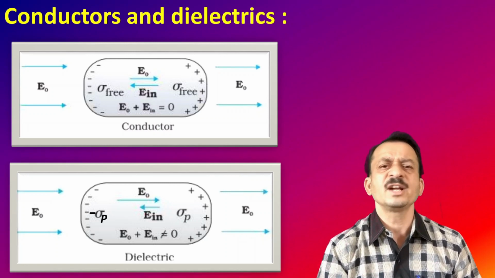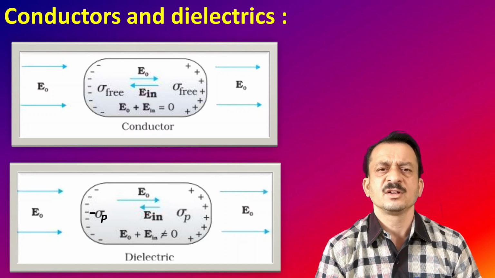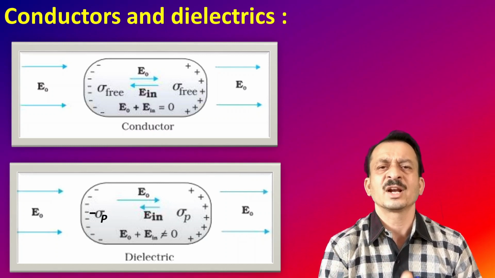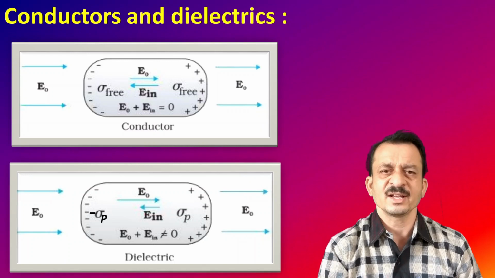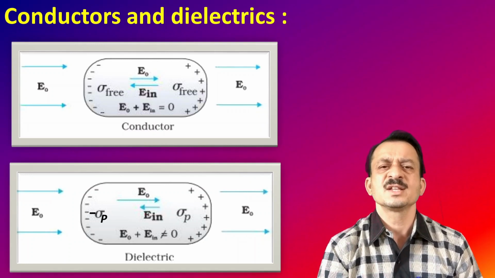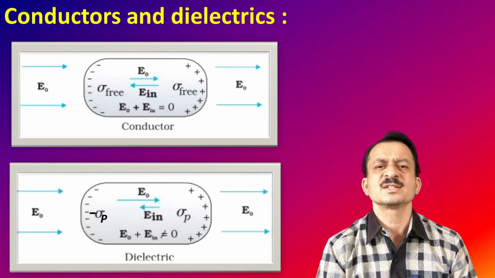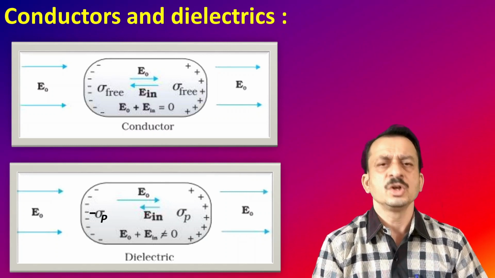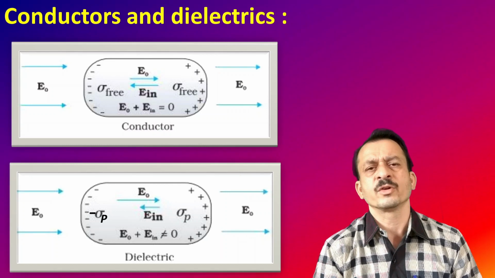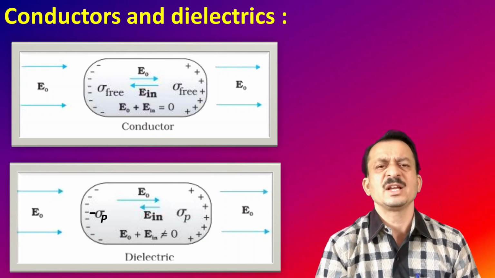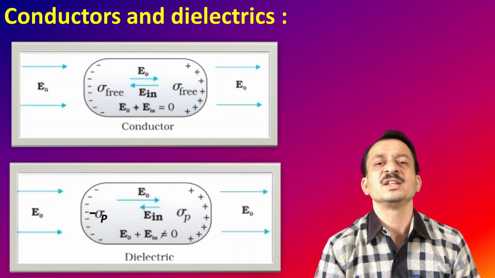Therefore, if you work out the net electric field, it decreases. E naught is the external electric field and E in is the induced electric field. These two are in opposite directions. Therefore, the net field is E naught minus E induced. So from this we can simply conclude that a dielectric placed in a region will reduce the electric field in that region.